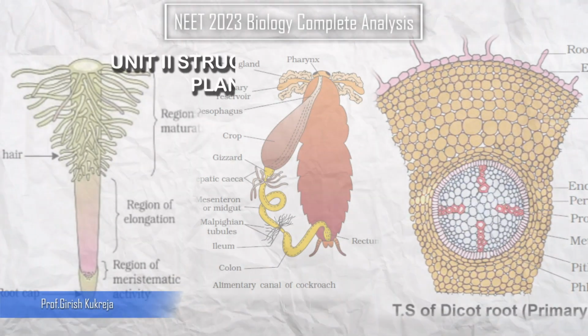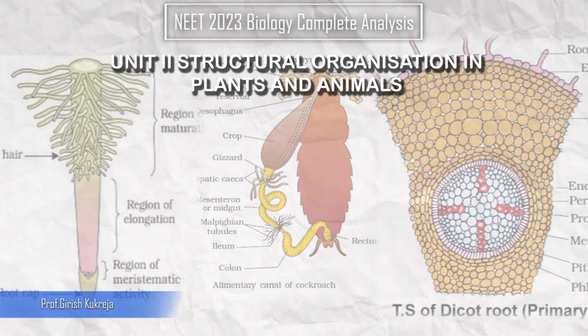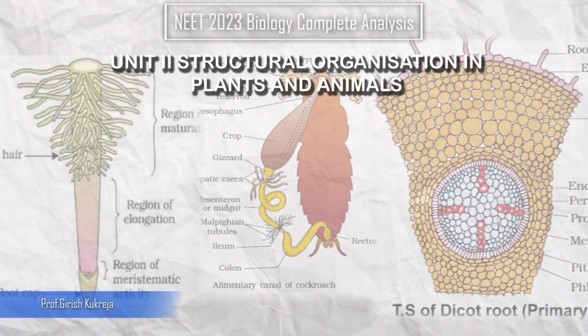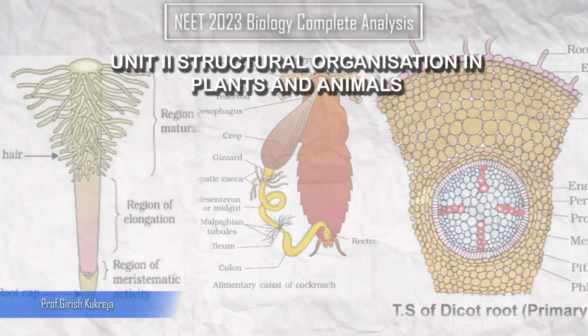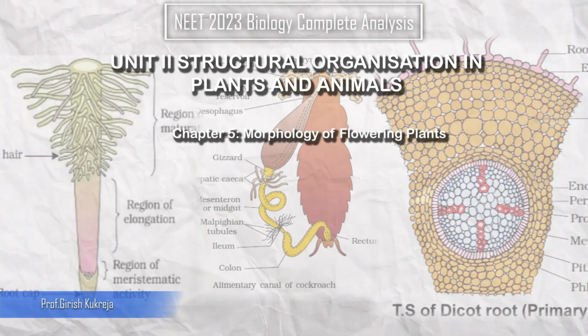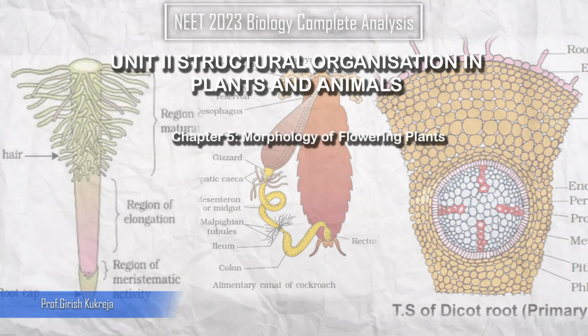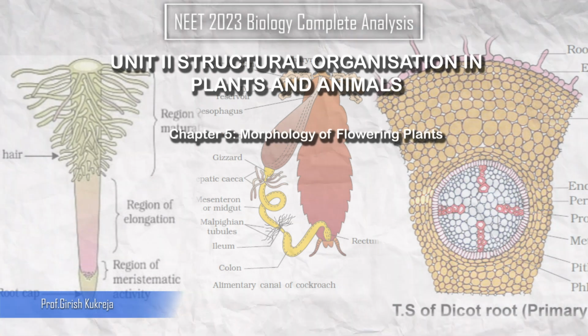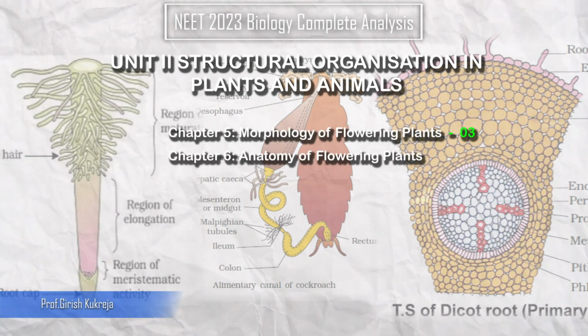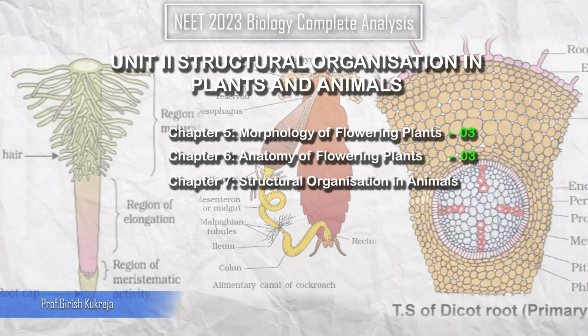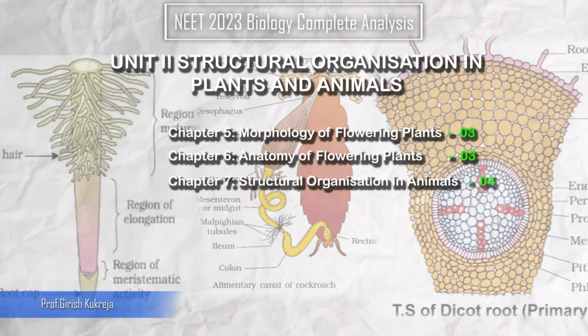The second unit is the structural organization in plants and animals, the favorite chapters of most of the botanists, right? We have morphology of flowering plants, which had 3 questions. Anatomy of flowering plants again had 3 questions, and structural organization in animals had 4 questions.